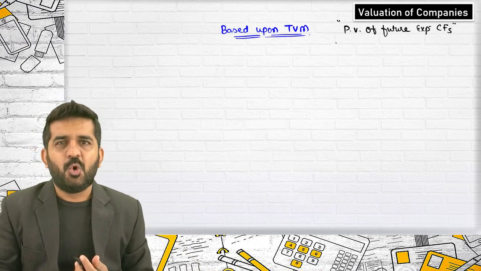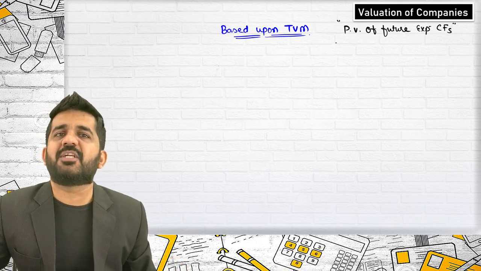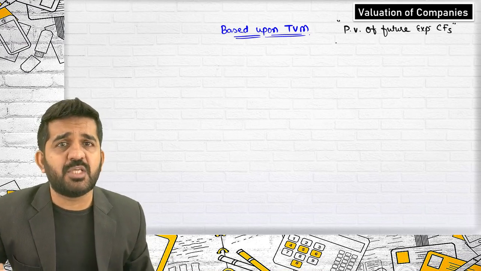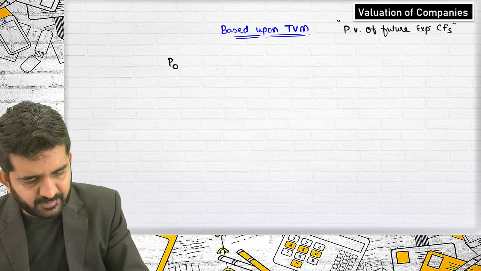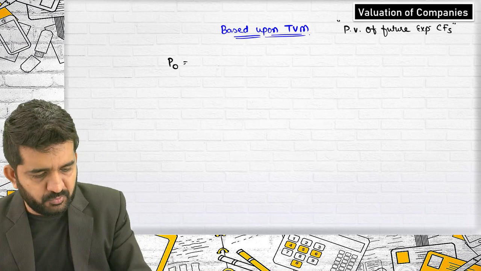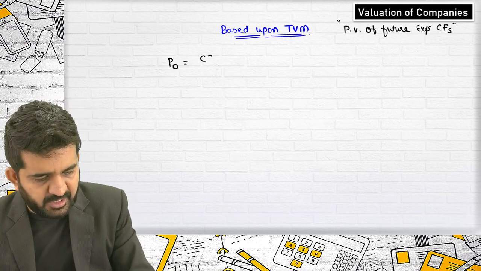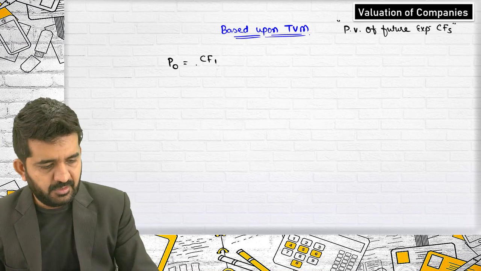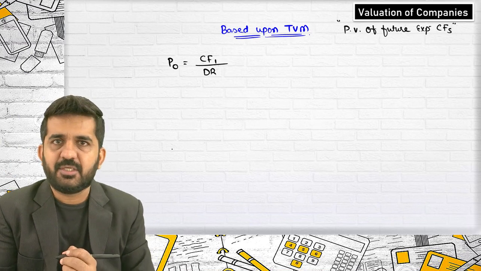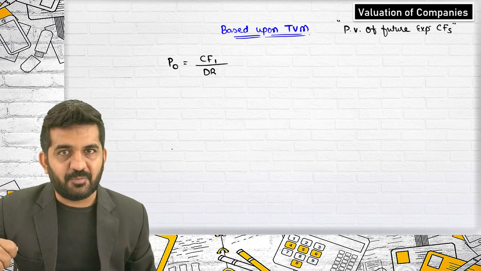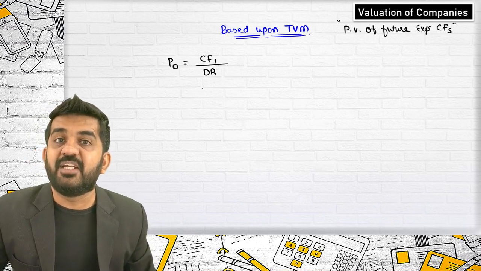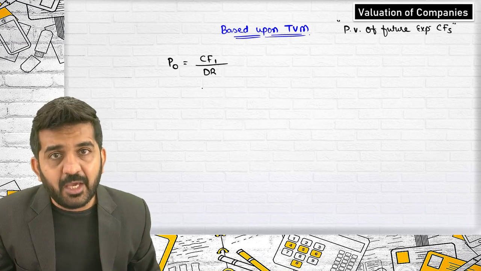Is that all right? So now we will be learning some of the formulas for time value of money. Easy formulas for time value of money. If the cash flows are infinite, and you want to find out the present value of those cash flows, how will you find out? Cash flow of first year divided by discount rate or rate of interest. Is it alright? As I told you, if you are valuing from the point of view of equity shareholders, there should be KE. If you are valuing from the point of view of equity plus debt holders, then it should be KO. Is it alright?